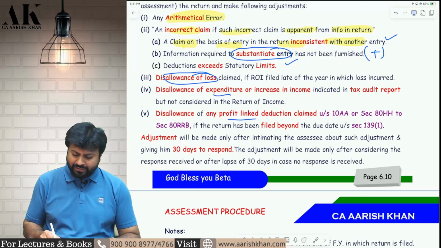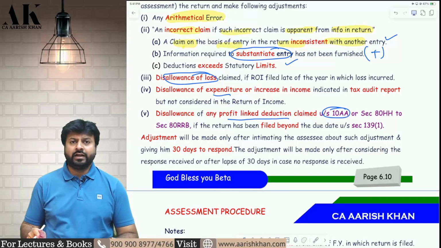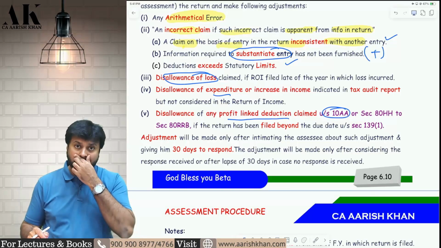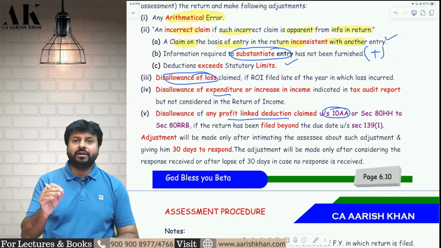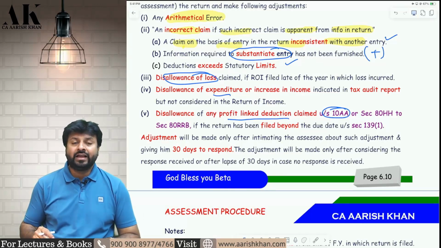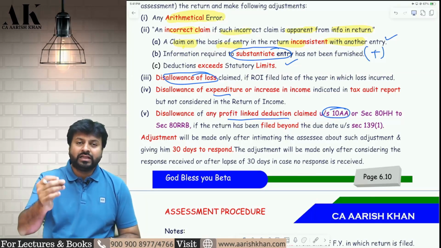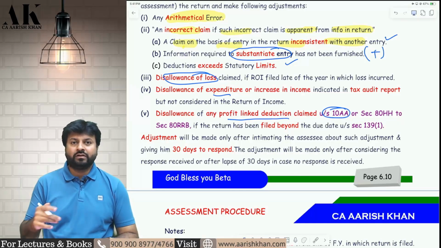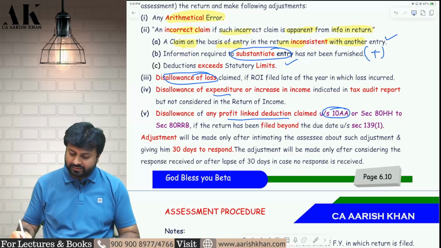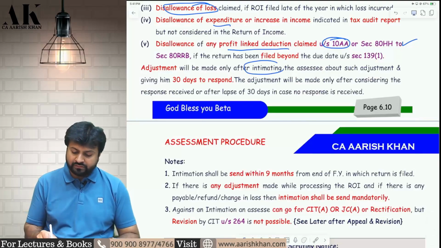Similarly, if you are claiming any profit linked deduction under 10AA or Chapter 6A, I have told you, if you want to claim any profit linked deduction, you have to file the return on time. If you file a late return and claim a profit linked deduction, then that deduction will be disallowed under the income tax law. That is not allowed as a deduction to you. The software will pick that up and add it back.